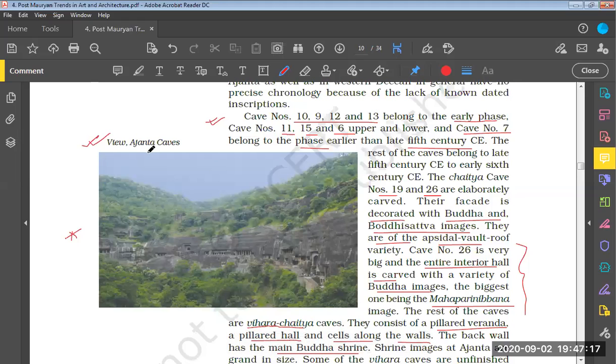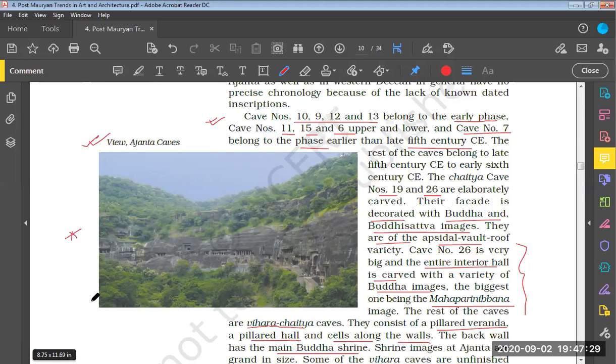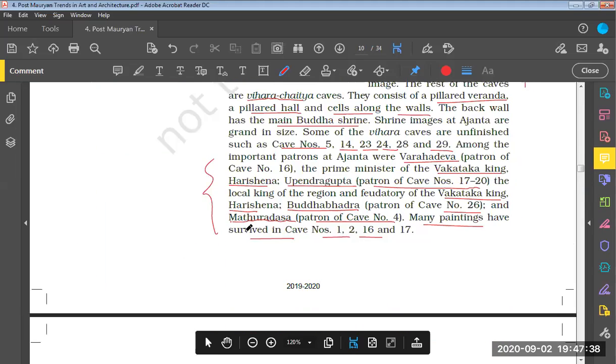This shows the view of the Ajanta caves from outside. If we are, let's consider, standing 500 meters or 1 kilometer away from the Ajanta caves, this will be the view from outside. Now let us move to the next image.